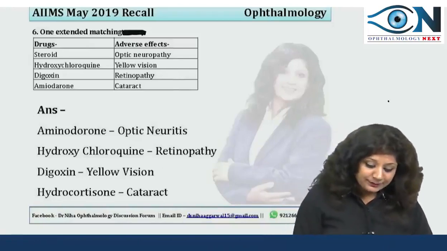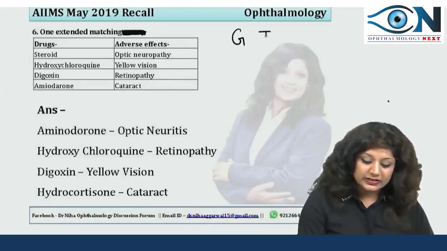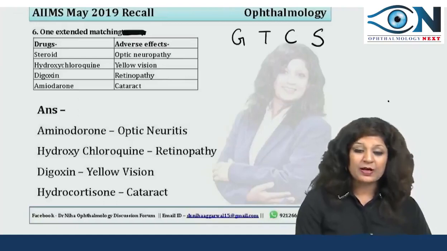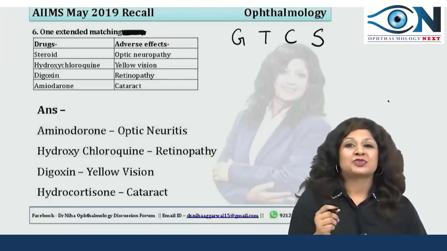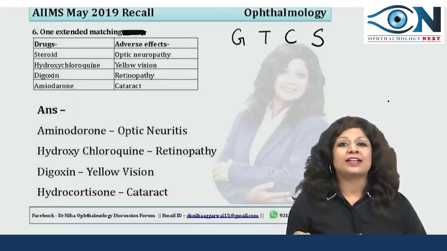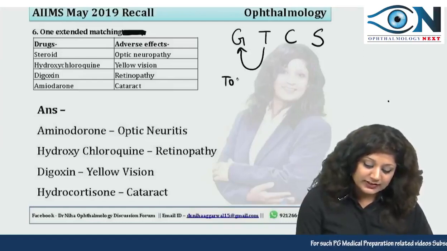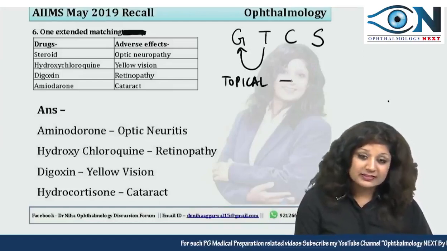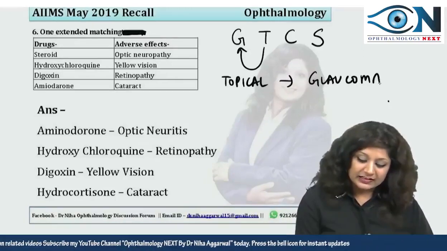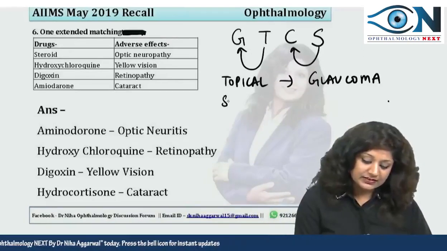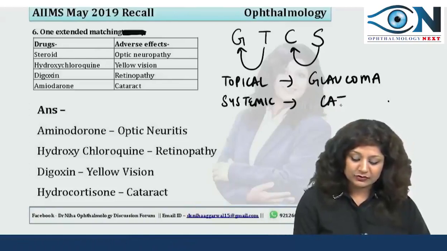Now if you see here, everybody knows that steroids are notorious for cataract and glaucoma, and as I always give you that popular mnemonic GTCS, remember, generalized tonic clonic seizures. So what I always tell you, the topical steroids cause more of the glaucoma, while the systemic steroids cause more of the cataract.